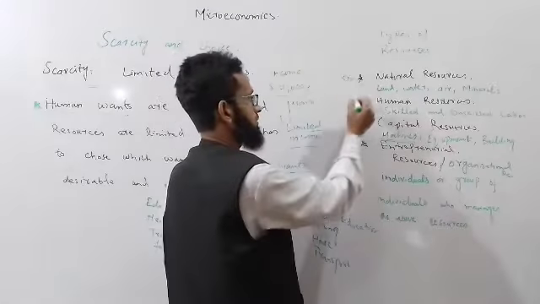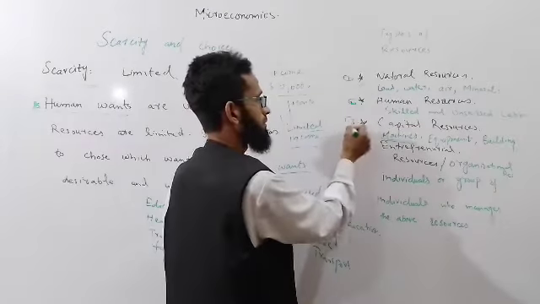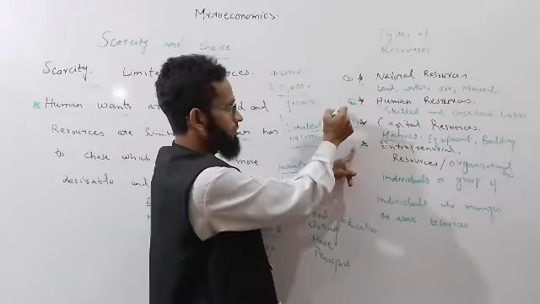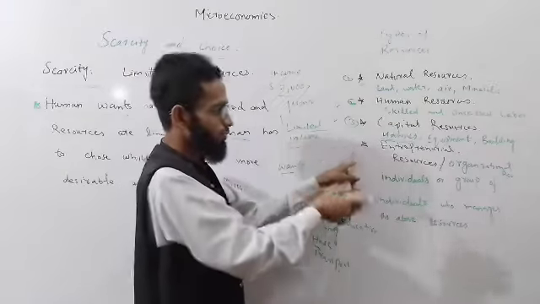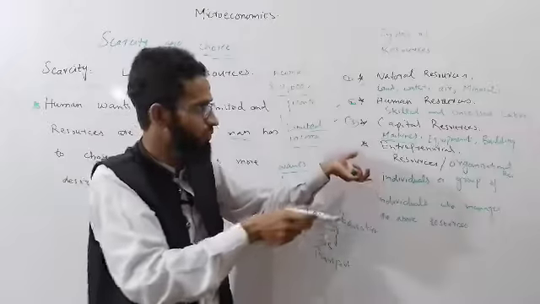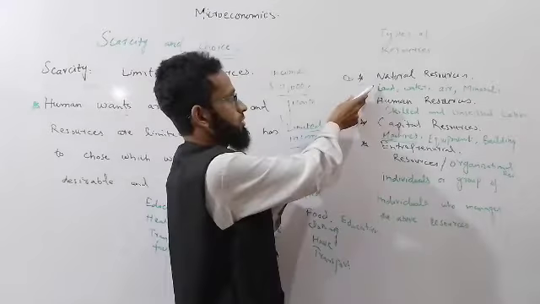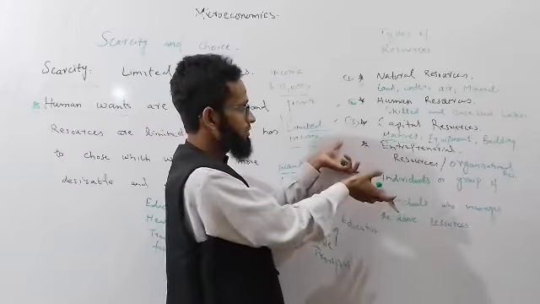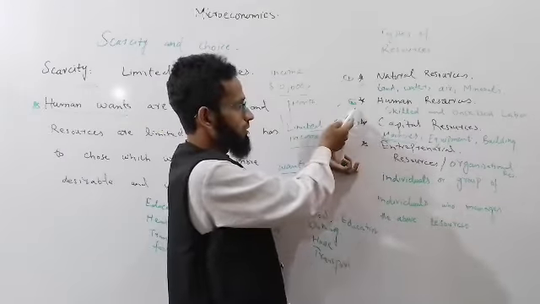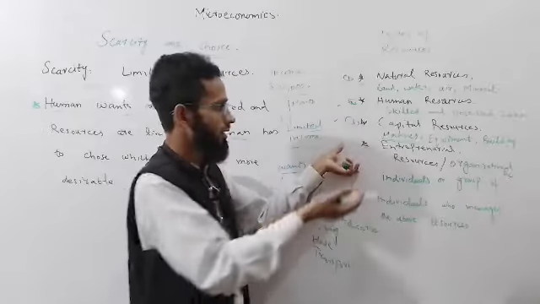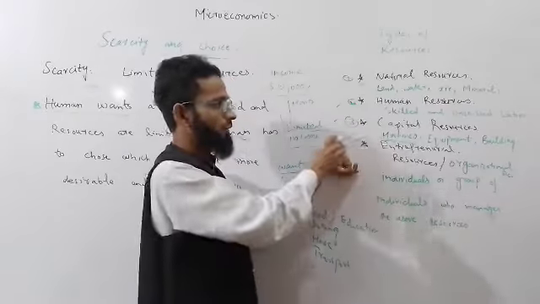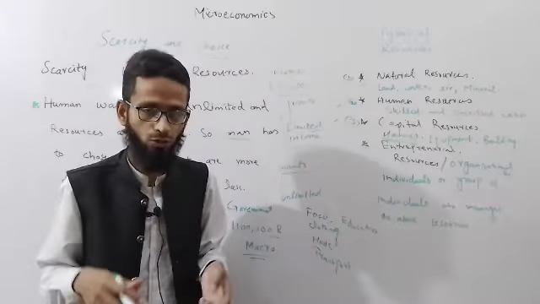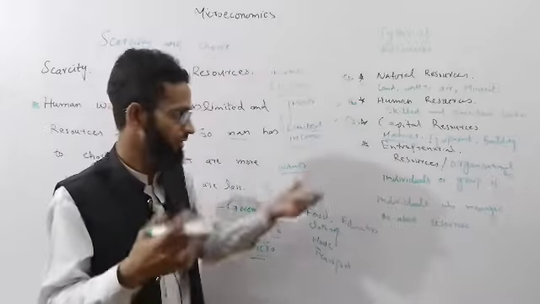These are the people who manage the above three resources, 1, 2 and 3. They decide how much natural resources we need to produce something, how much human resources we need, and how much capital resources we need to produce some commodity or to provide some services.